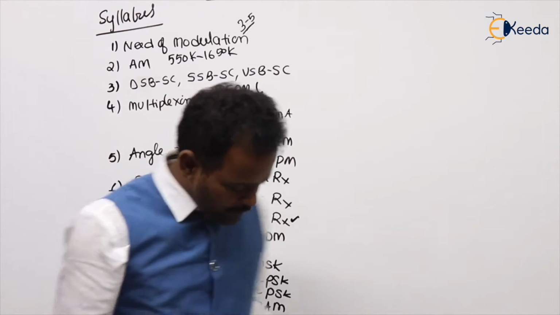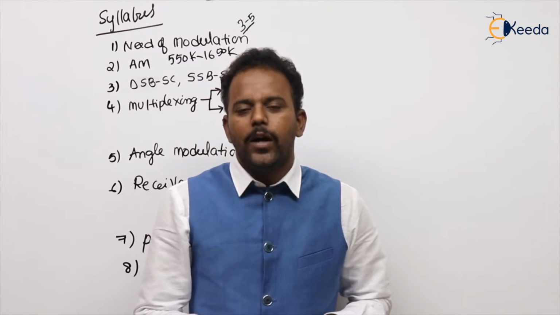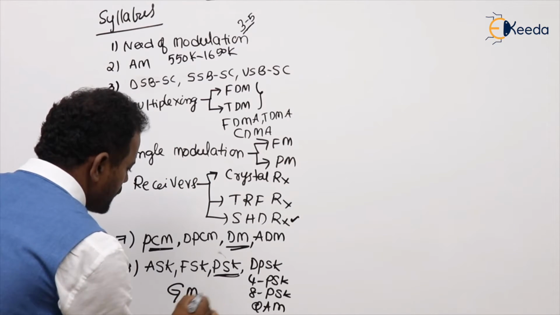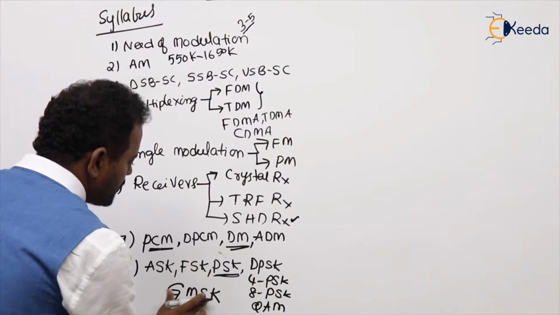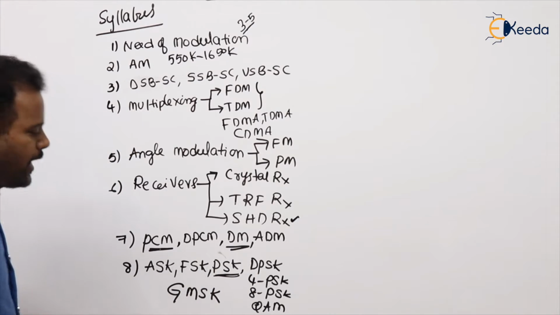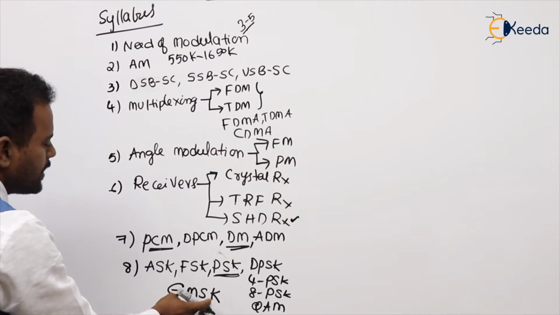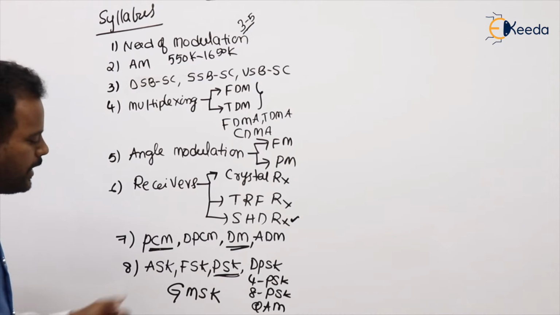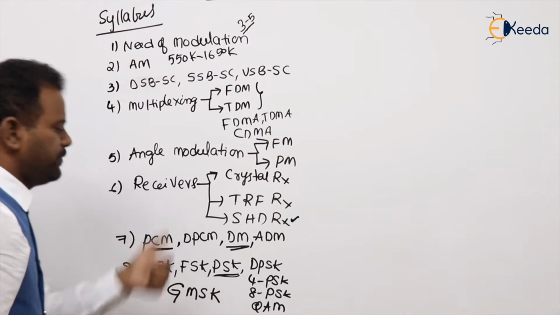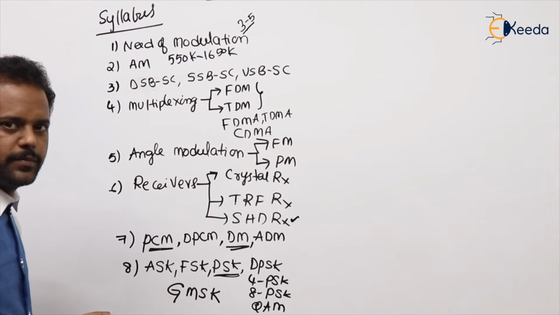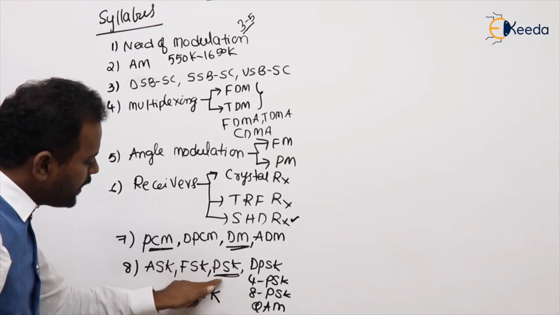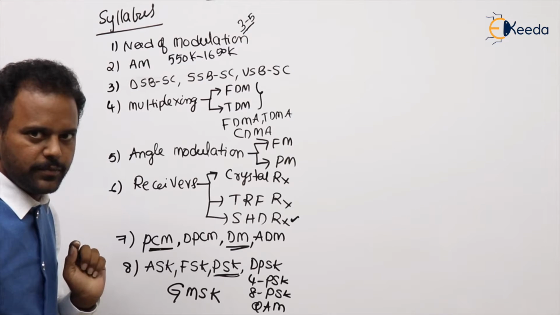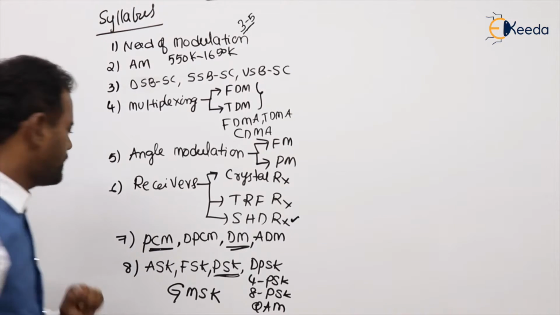Now, in present GSM mobiles, what is the modulation technique we are using? The modulation technique we are using is Gaussian MSK, Gaussian minimum shift keying, a variant of PSK. So finally, if you see all these names, what is the suitable one for digital communication? PSK modulation. Clear? Here also calculation of bandwidth problems they are asking. And later, in this one, we need to calculate probability of error. That is a regular question in the GATE examination, in combination with random variables.